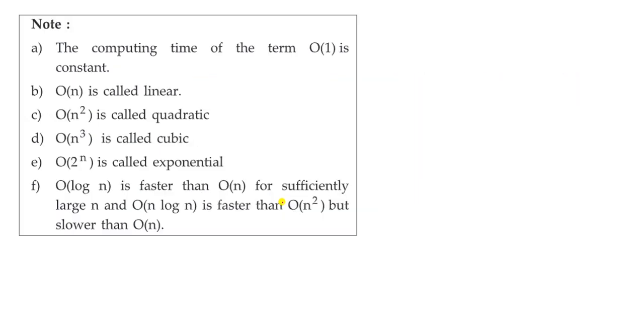Now some notations we have. For example, O of n is called linear. If O of n is there, it is linear. If n square is there, that is quadratic. If n cube is there, that is cubic. If 2 power n is there, that is exponential. Okay, and logarithms, you know the logarithms, right?